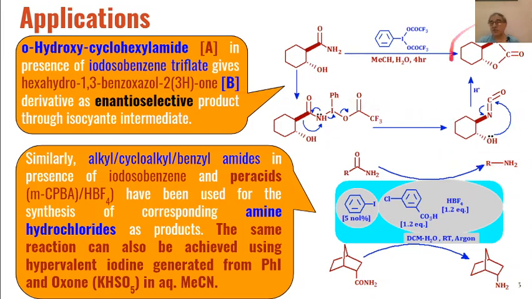So these types of products, hexahydro 1,3 benzoxazole 2-one, are formed as the product.